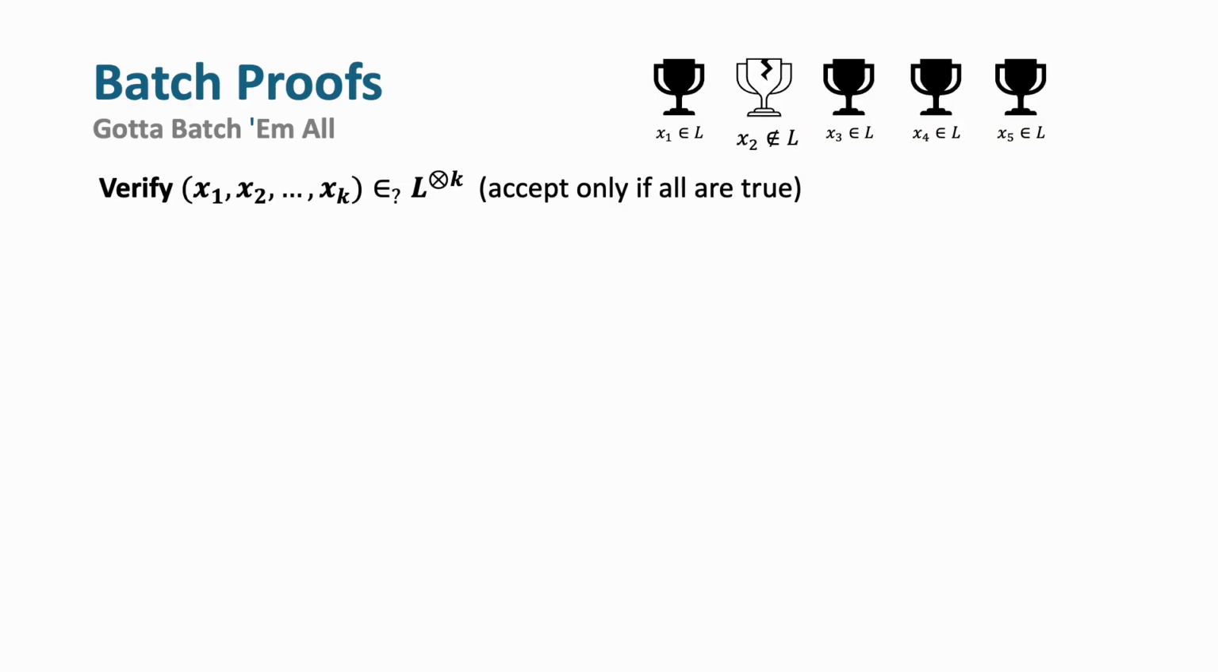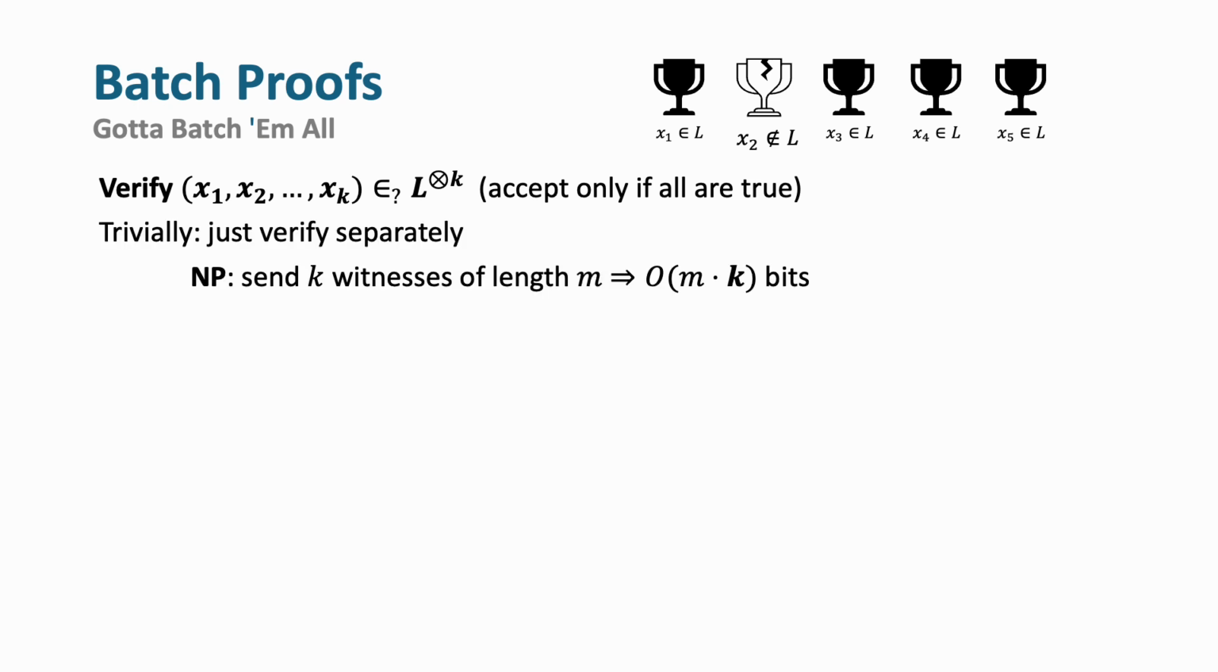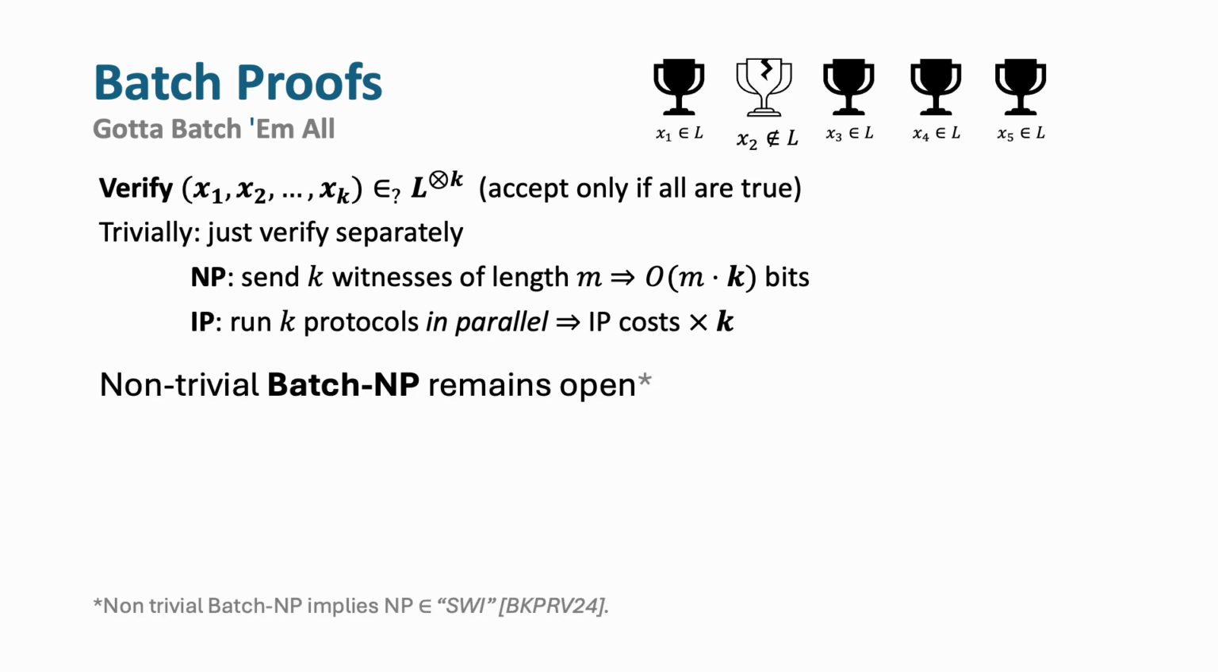In a batch-proof system, we want to accept if and only if all claims are true. Even if a single claim is false, we reject. Trivially, we can just verify the k claims separately. For NP, this amounts to sending the k witnesses in the clear from the prover. For IP, this means running k copies of the protocol, so the cost is multiplied by k. In fact, for general NP relations, we still do not have any non-trivial batching protocol, and it was studied in a previous work.